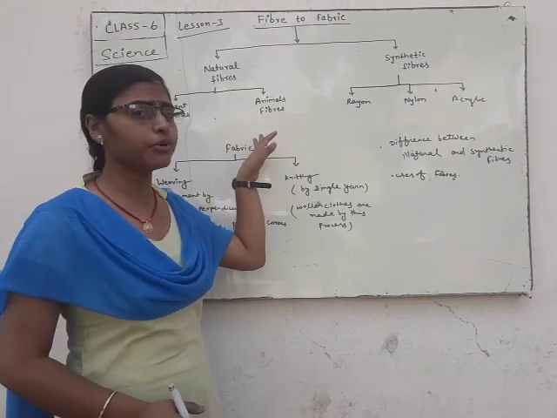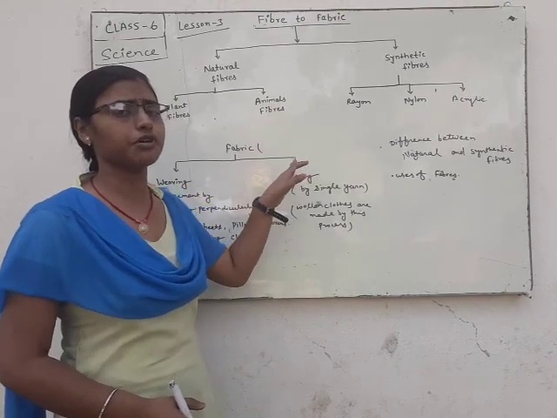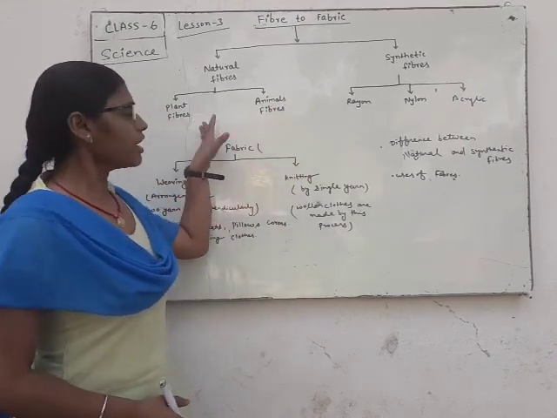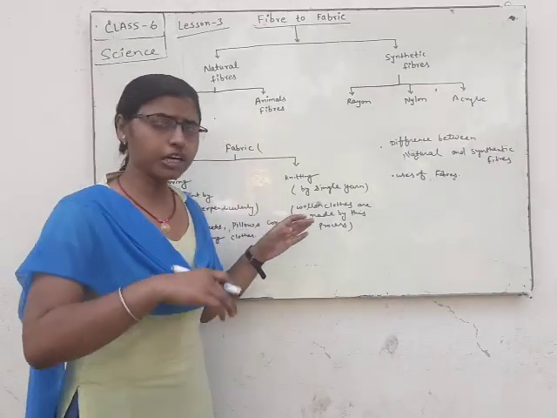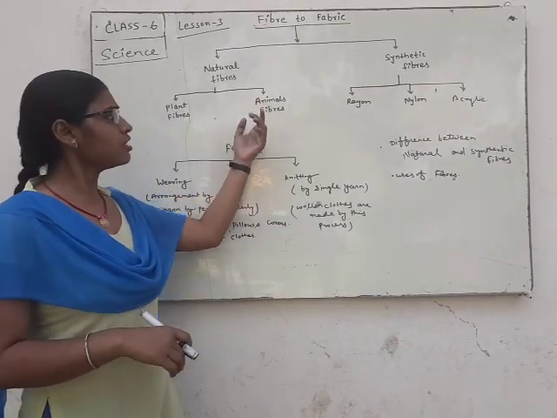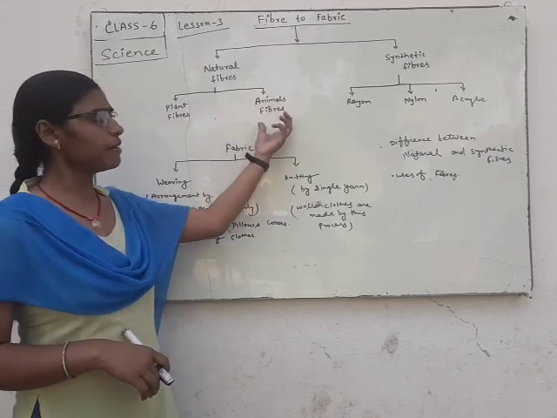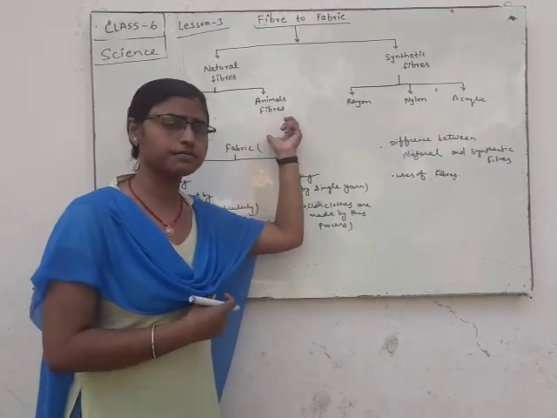Plants and animals both are parts of nature. Plant fibers are obtained from plants, and animal fibers are obtained from animals.